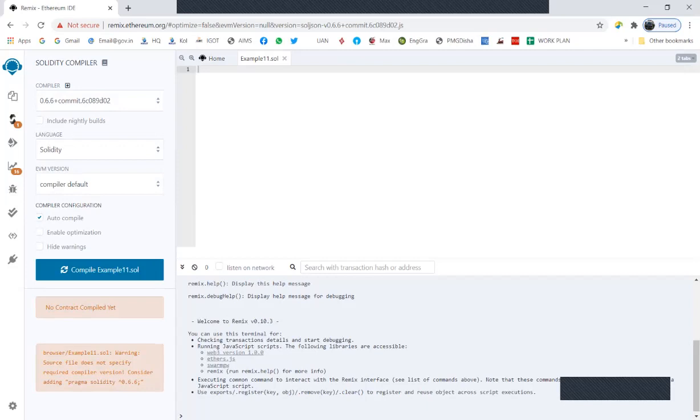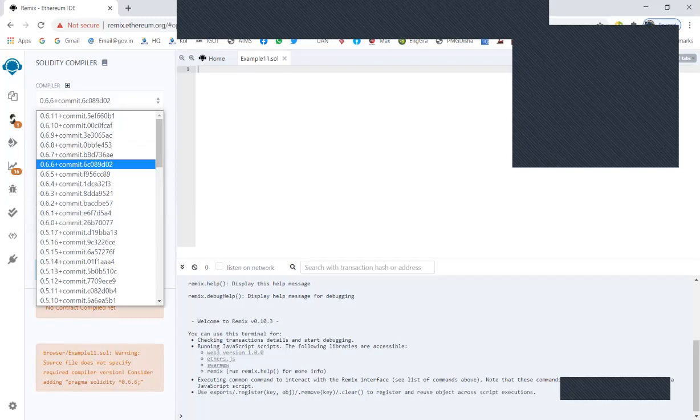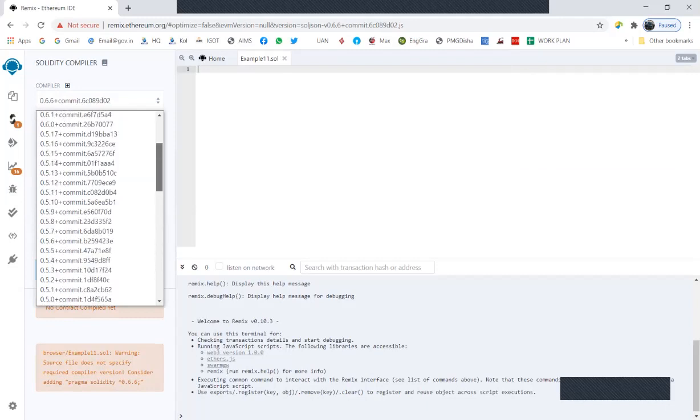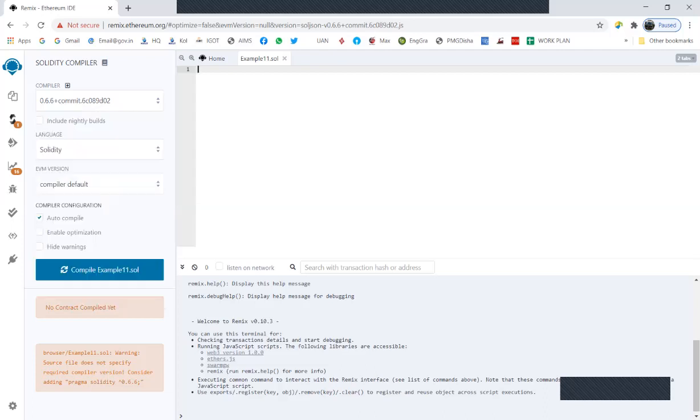As I had told you in the demonstration, there are a lot of compilers available for Solidity. Solidity is not a very old language, but there are a lot of changes in the compilers. New compilers are coming very soon. So you have to be aware of this. Whenever you're writing code, you have to specify for which compiler you're writing it through the line pragma solidity.